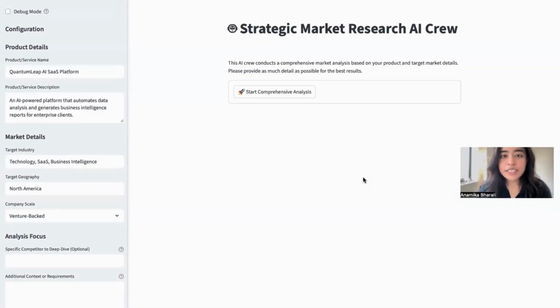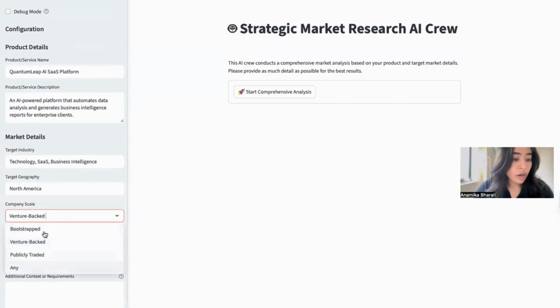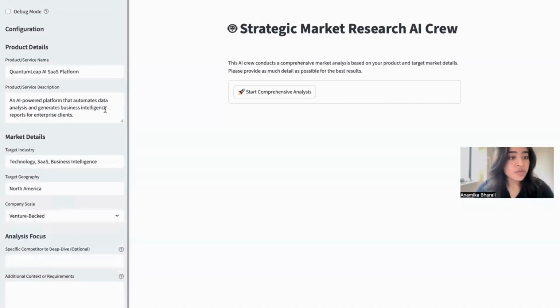So I have created the UI on Streamlit, and this is what Market Minds looks like. Of course, to do any kind of market research, you need to drill down on what exactly is the problem. So we have input fields like product or service name, product description, target industry, target geography, and company scale. I have given 4 different options for company scale for the moment, while others are just input fields.